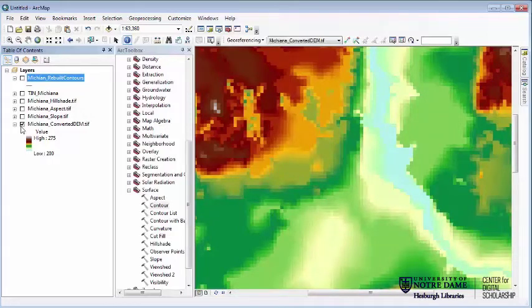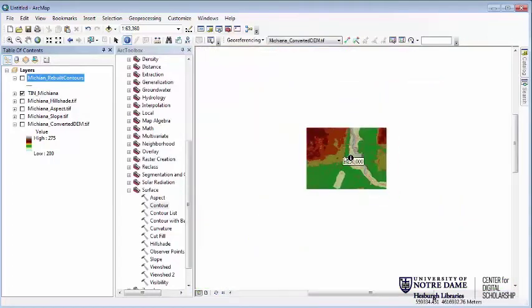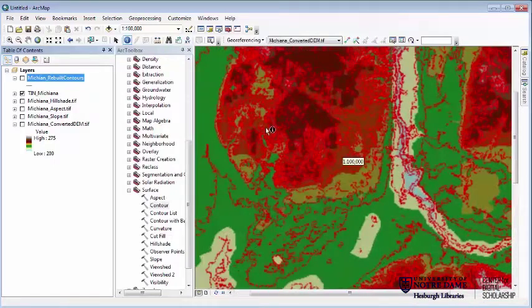Now I want to show you how to do some of these on the tin layer because it's a little bit different. So I'm going to turn off everything but the tin. It's just taking a second to render. Zoom out a little bit. Zoom in a little bit more.